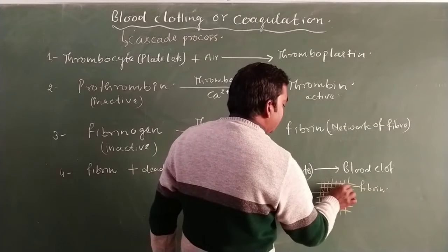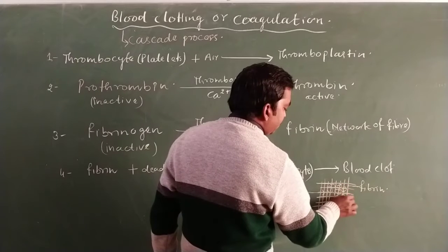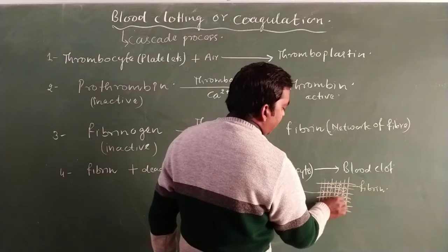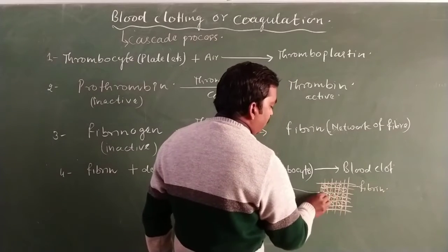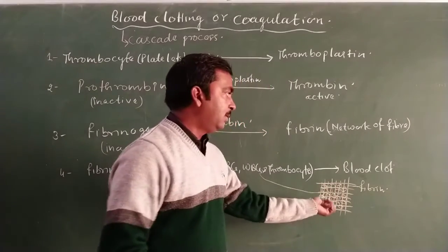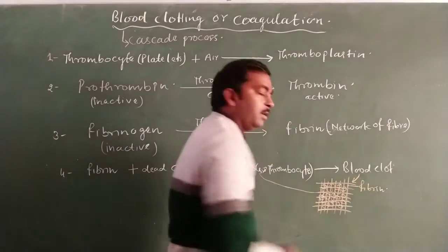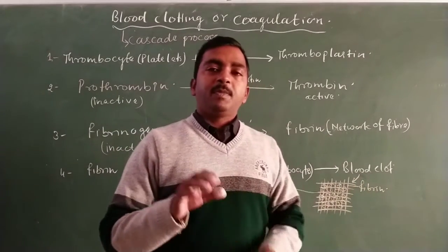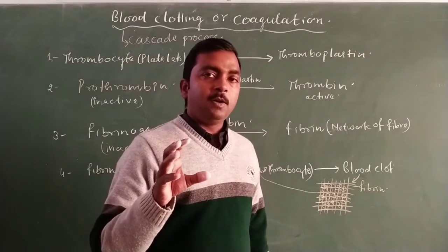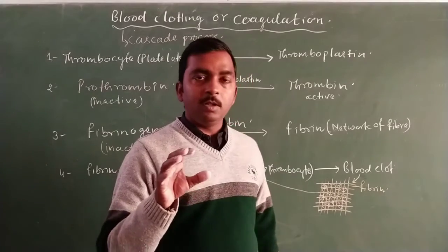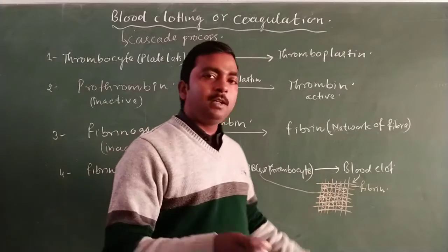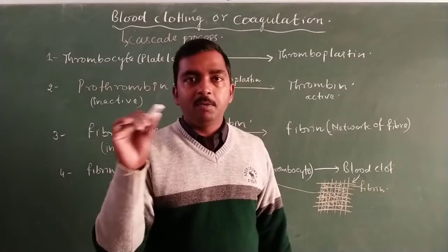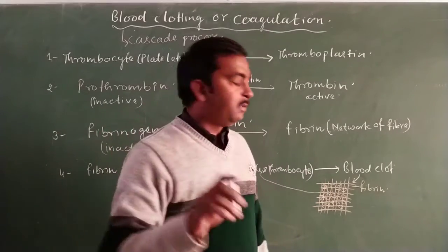It means the dead blood cells become entangled over this, and this makes the blood clot. This is the blockage of the injury over the blood vessels, the structure that covers the leakage of the blood vessels.